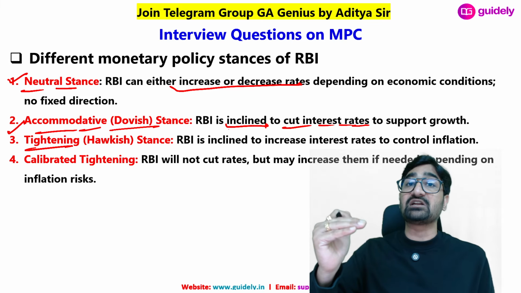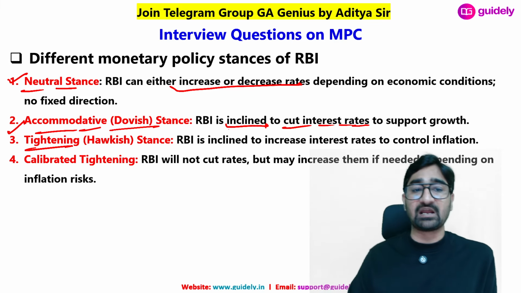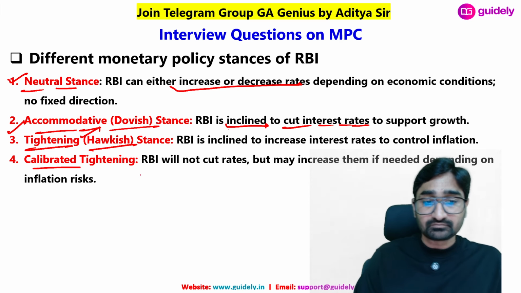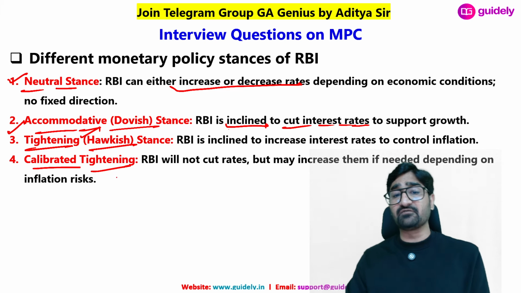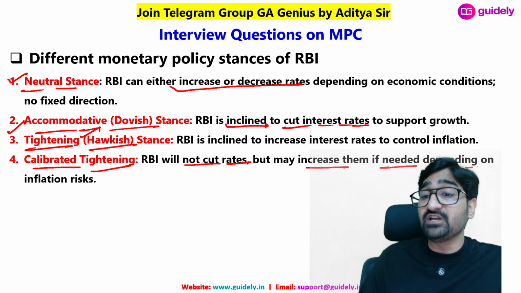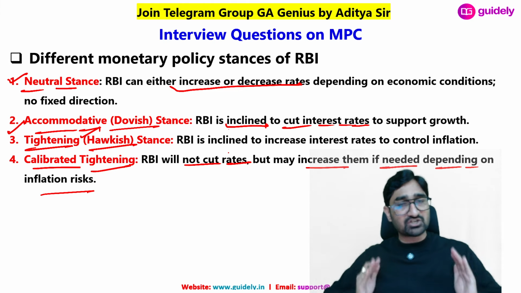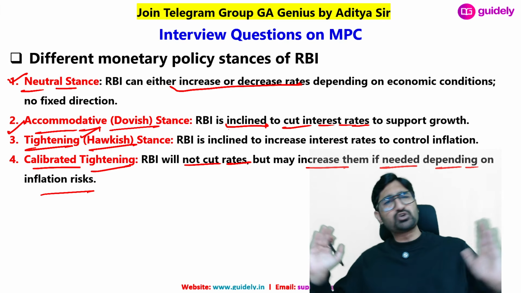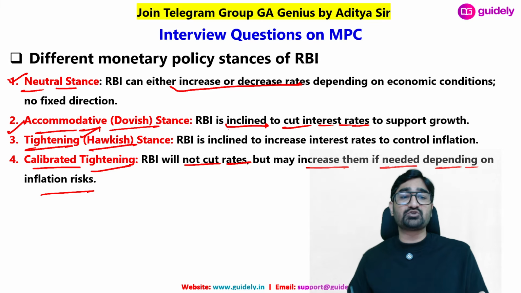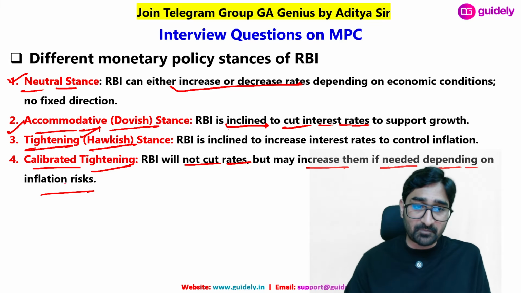If the inflation rate is high, then RBI has chances to increase the repo rate, not to decrease it. वो कहलाता है आपका tightening stance, also known as hawkish. Then calibrated tightening means RBI will not cut the rate but may increase if needed depending on the inflation risk. मतलब RBI बोल रहा है कि कट तो हम नहीं करेंगे, we are sure we are not going to decrease, either we will keep it the same or we will increase. So that situation is called calibrated tightening.